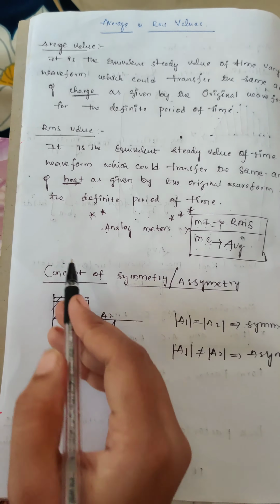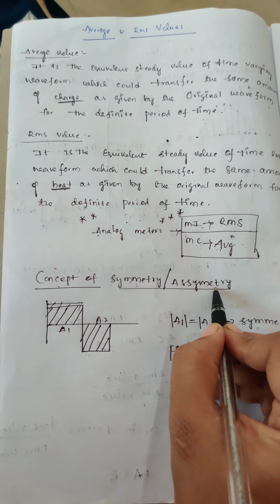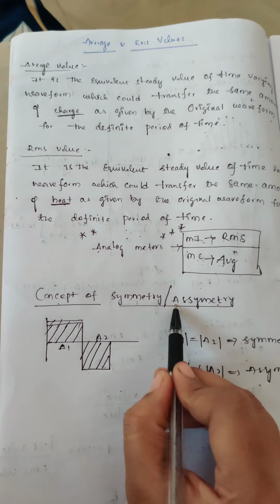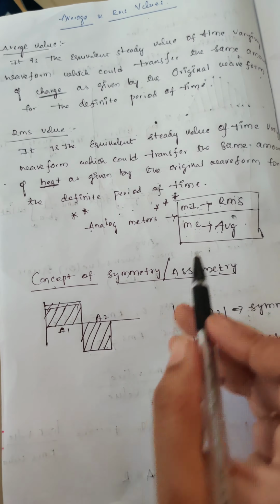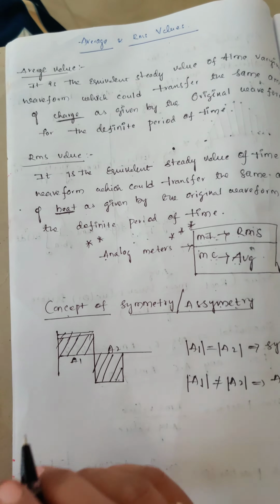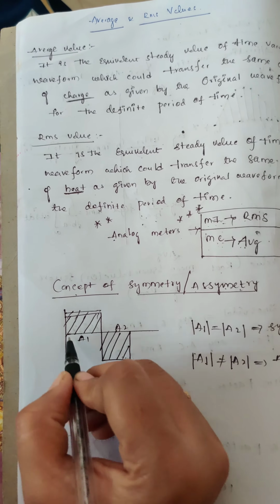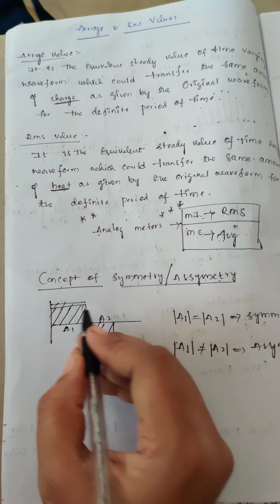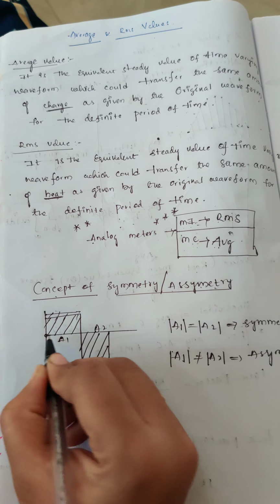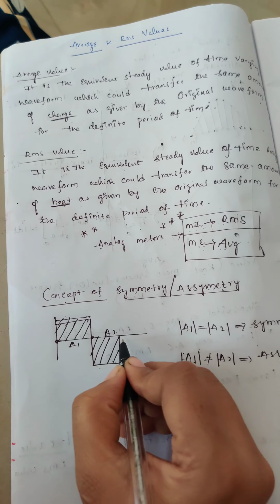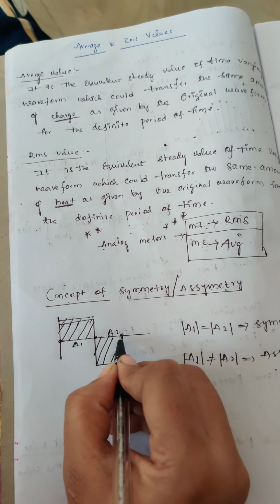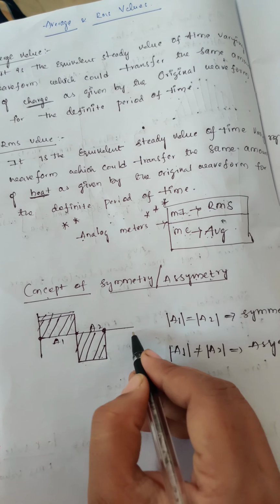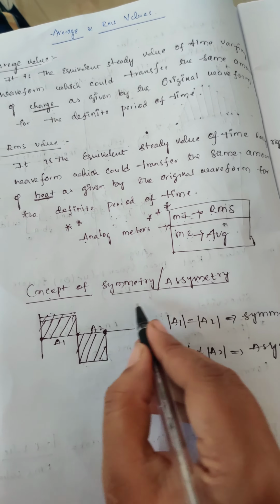Okay, we'll also next see the concept of symmetry and asymmetry. Means how we can say the curves are symmetric and how asymmetric waveforms, okay. I have drawn a simple curve like this with a square alternate. It is over a period, right, here to here. From positive to negative it is a period of time. After this the waveform again repeats itself like this, okay.